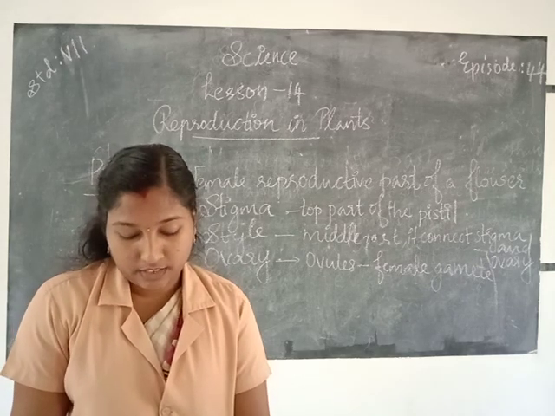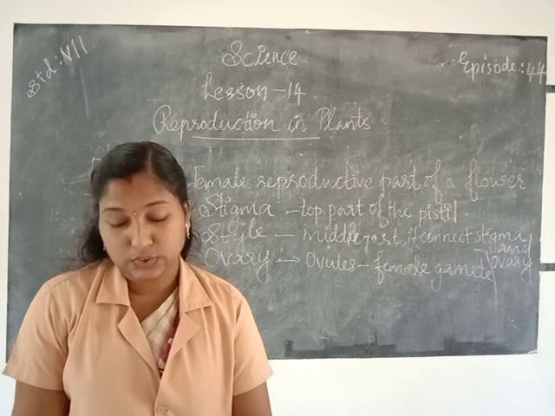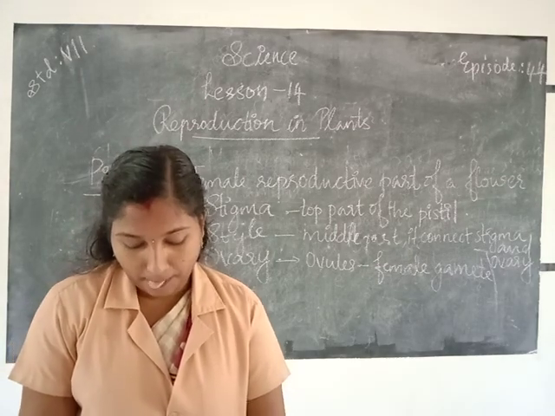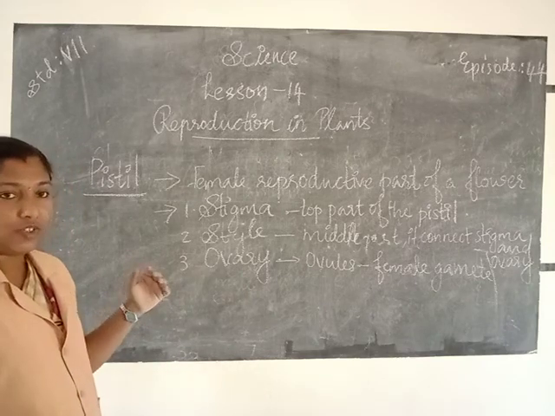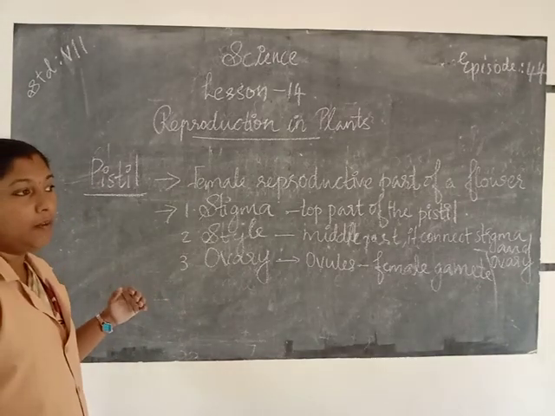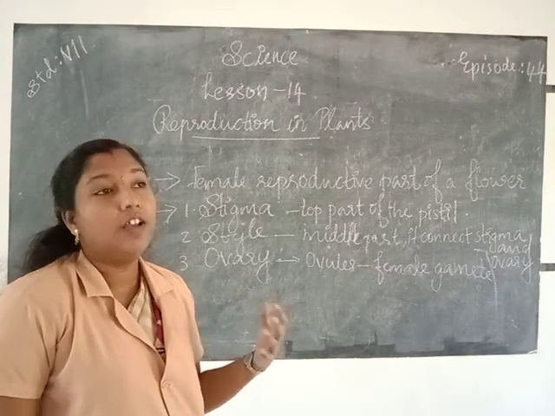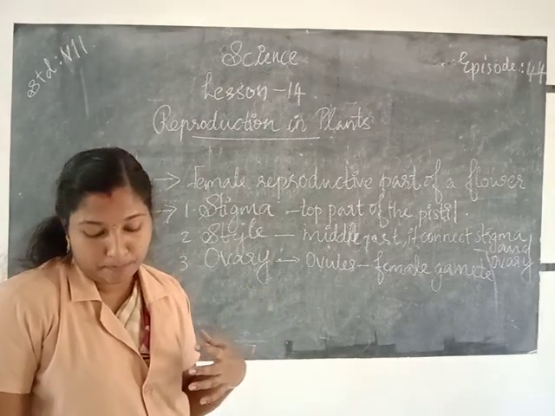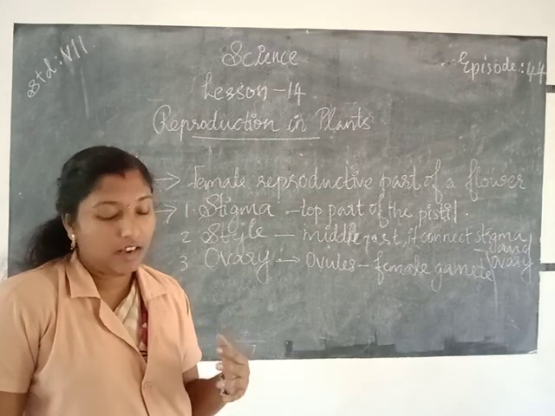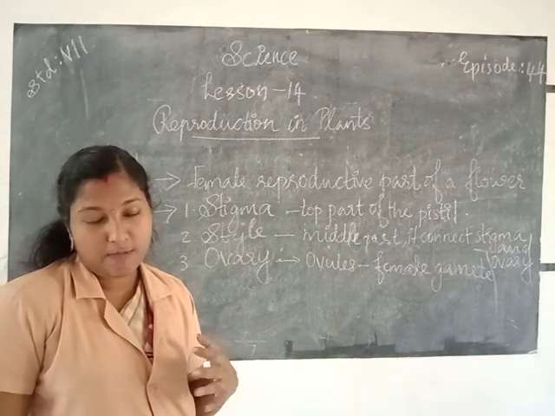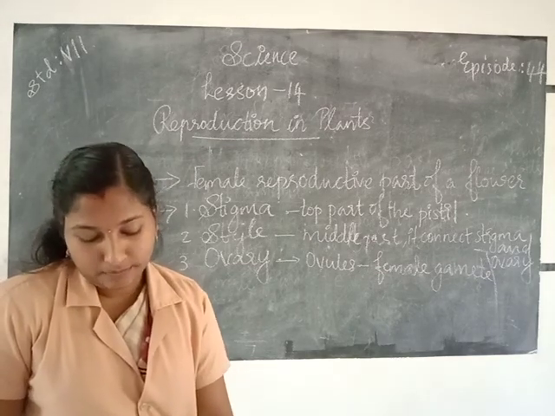Through which method? Yes, through fertilization. Okay, so once again, we know that in sexual reproduction the male cell is produced by the male part of a flower, which fuses with the female cell produced by the female part of a flower.